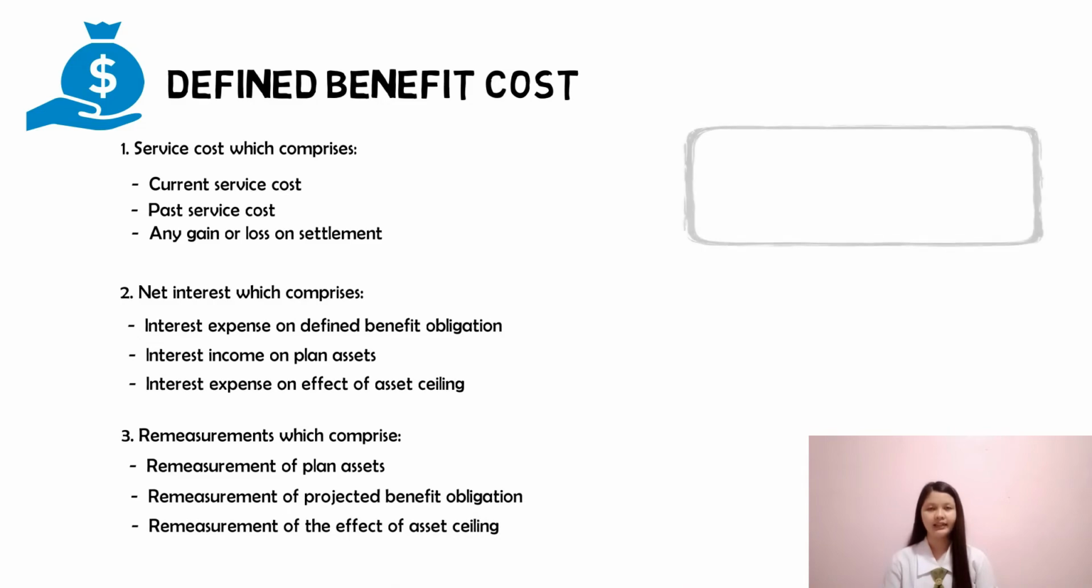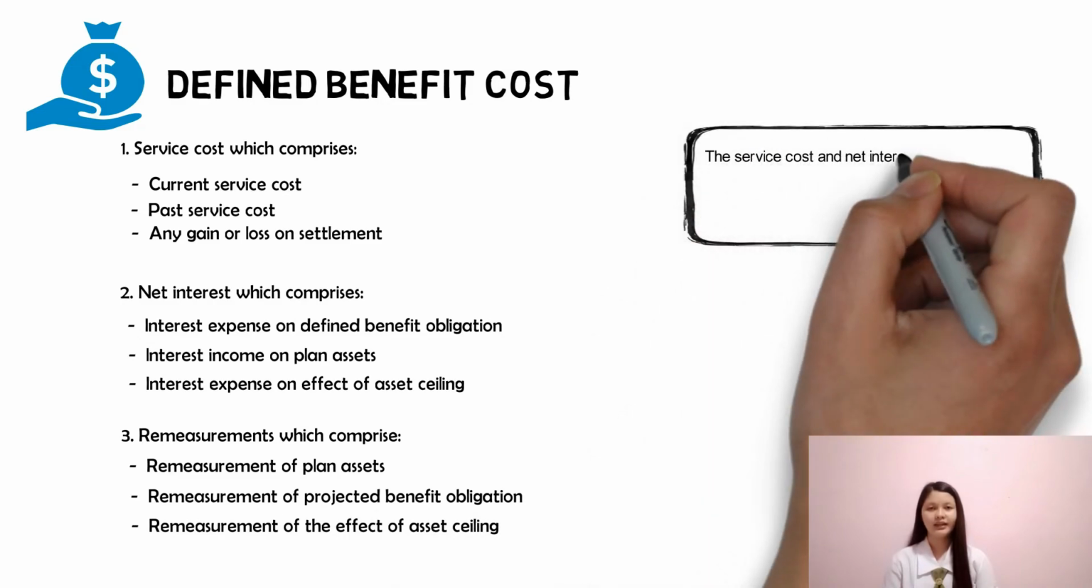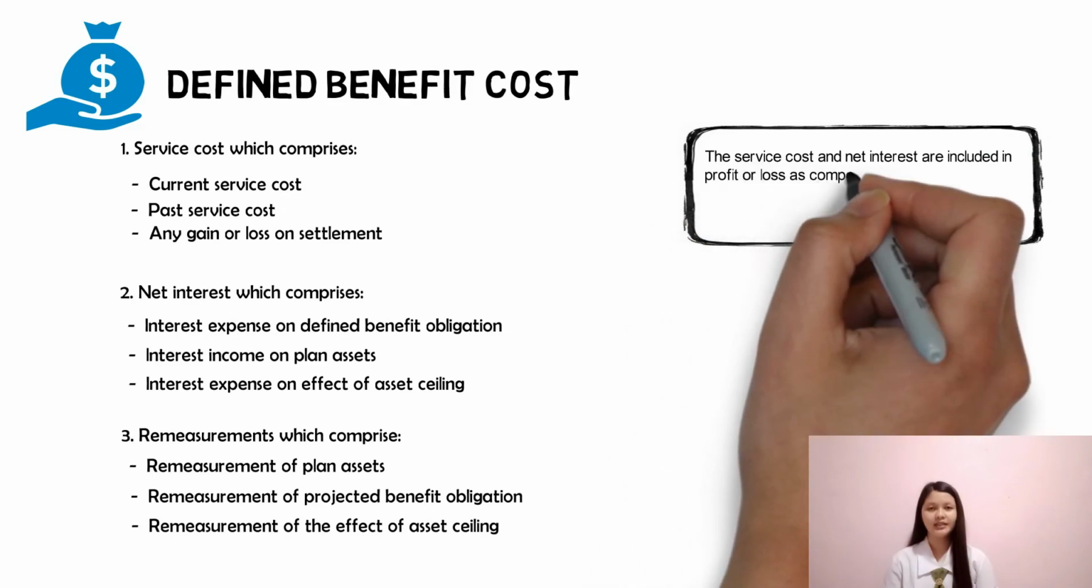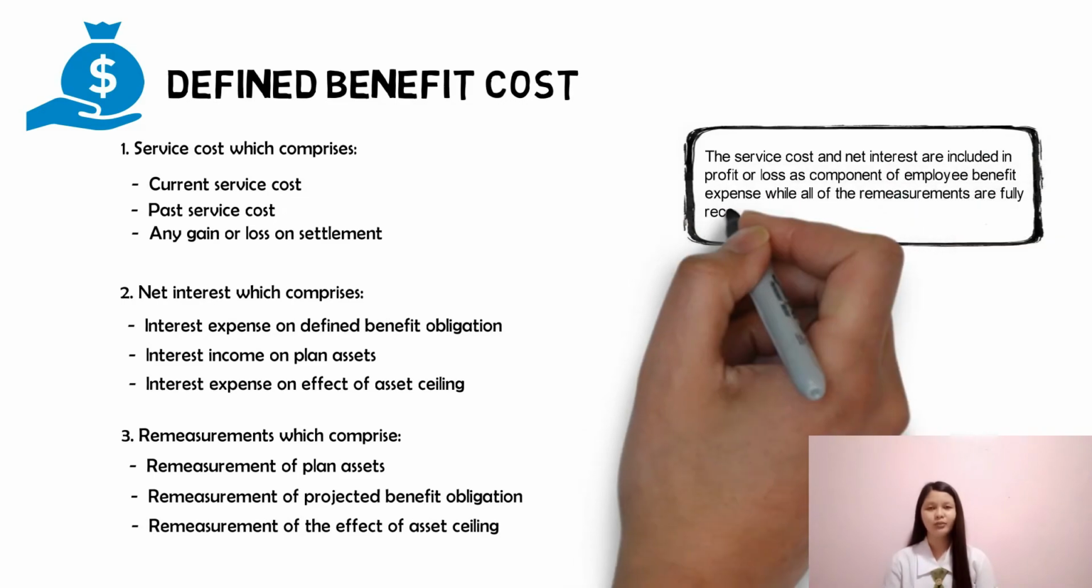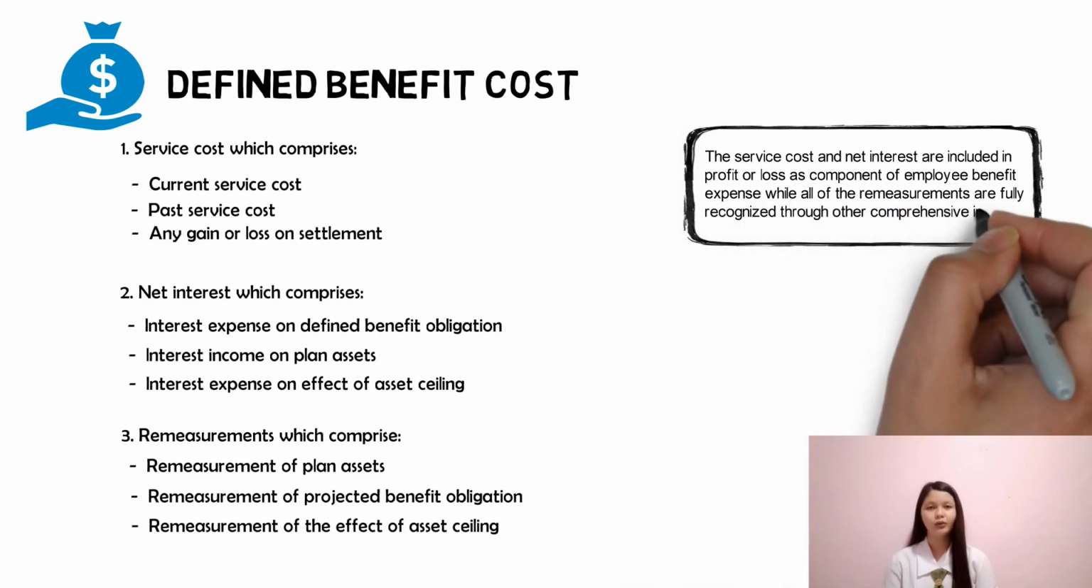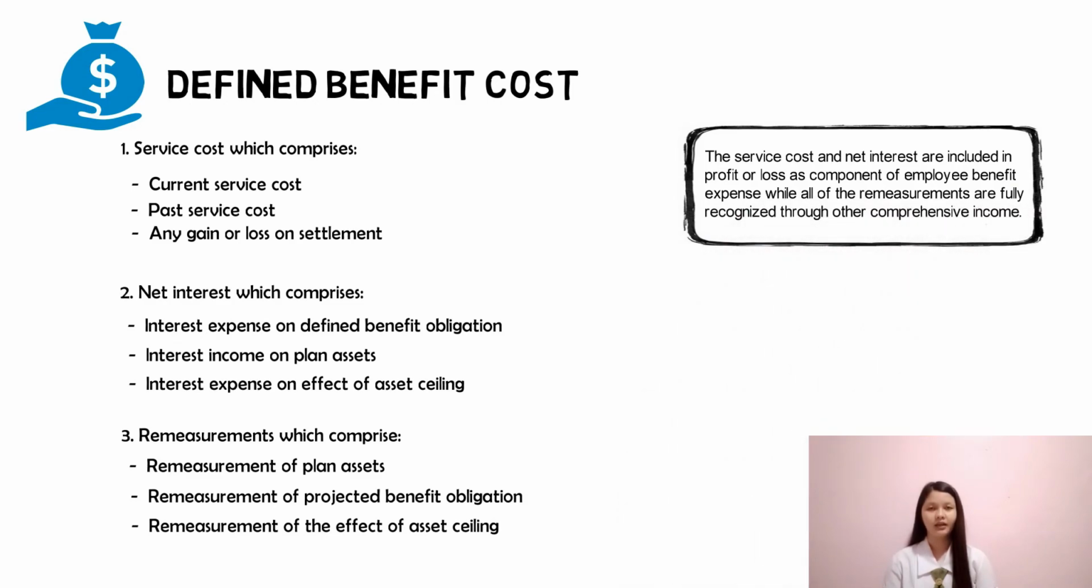The service cost and net interest are included in profit or loss as a component of employee benefit expense, while all of the remeasurements are fully recognized through other comprehensive income. Accordingly, it can be said that the defined benefit cost is partly profit or loss and partly other comprehensive income.